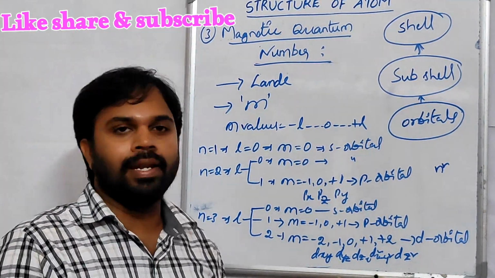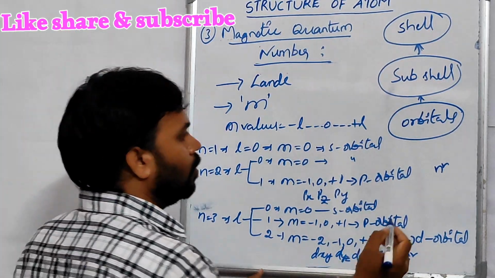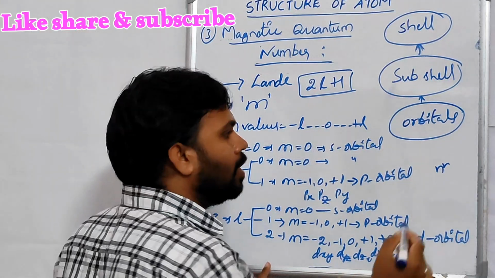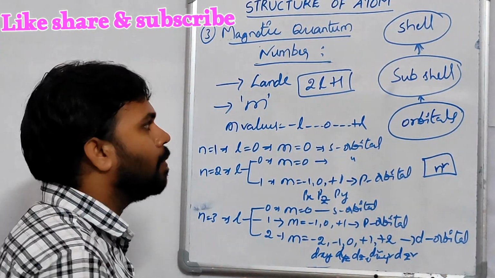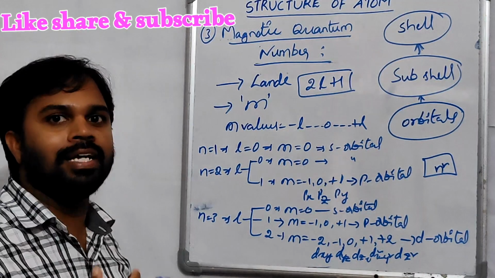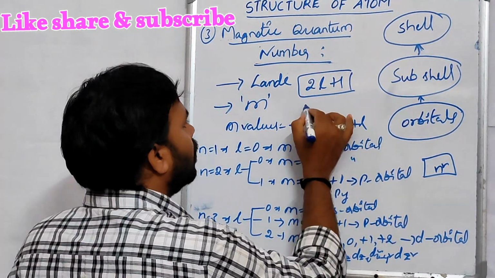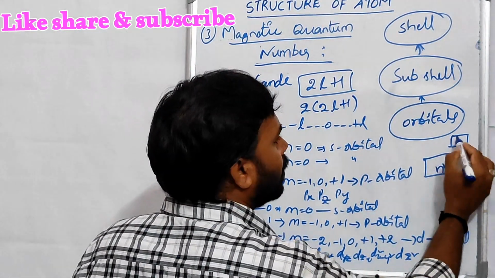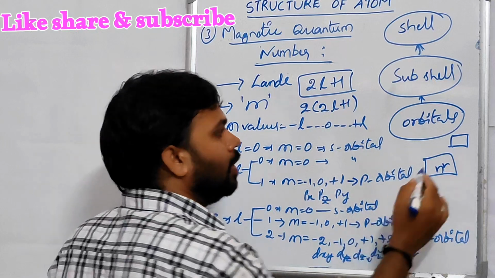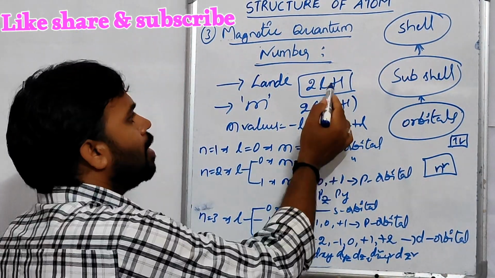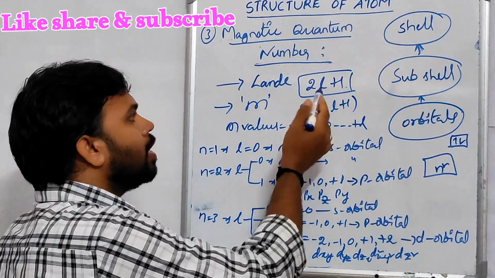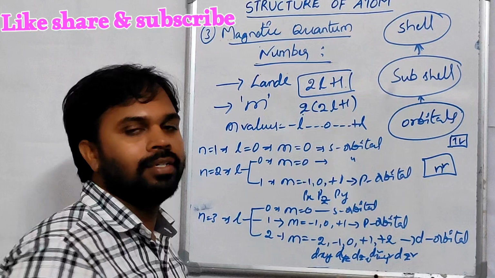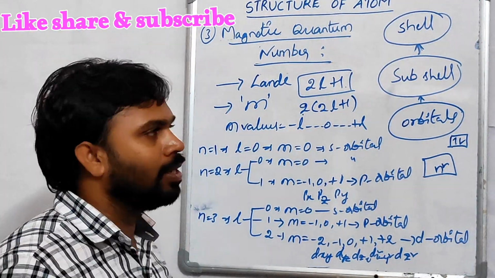The number of orbitals present in a subshell is equal to 2l plus 1. The number of orbitals present in a shell is equal to n square. The number of orbitals present in a subshell is equal to 2l plus 1. The maximum number of electrons present in a subshell is equal to 2 into 2l plus 1, because the orbital is represented like this. In this, the maximum number of electrons accommodated is 2. The maximum number of orbitals is 2l plus 1. Each orbital is filled with 2 electrons. So multiplying with 2, we get the maximum number of electrons present in a subshell. This is the magnetic quantum number.